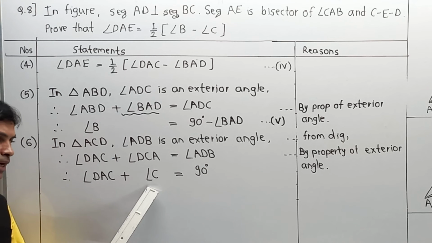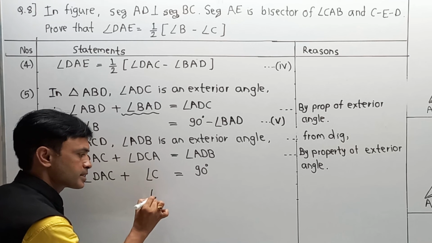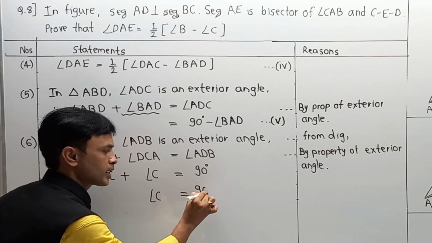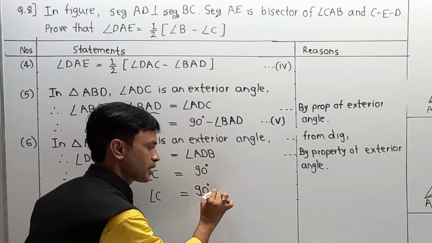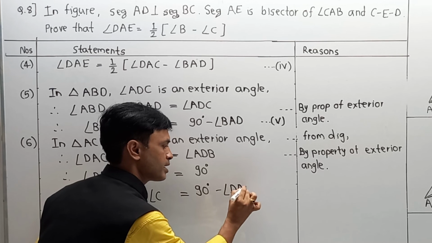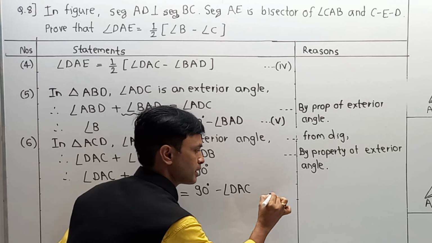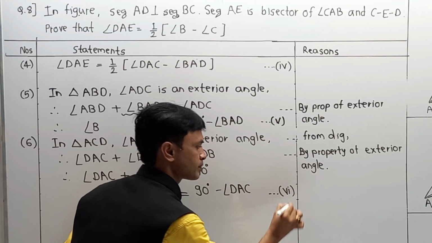Now we need independent value of angle C, so I am going to write it as angle C is equal to 90 degree, and shifting this angle DAC to that side, it becomes minus angle DAC, and I am going to call it as equation number 6.